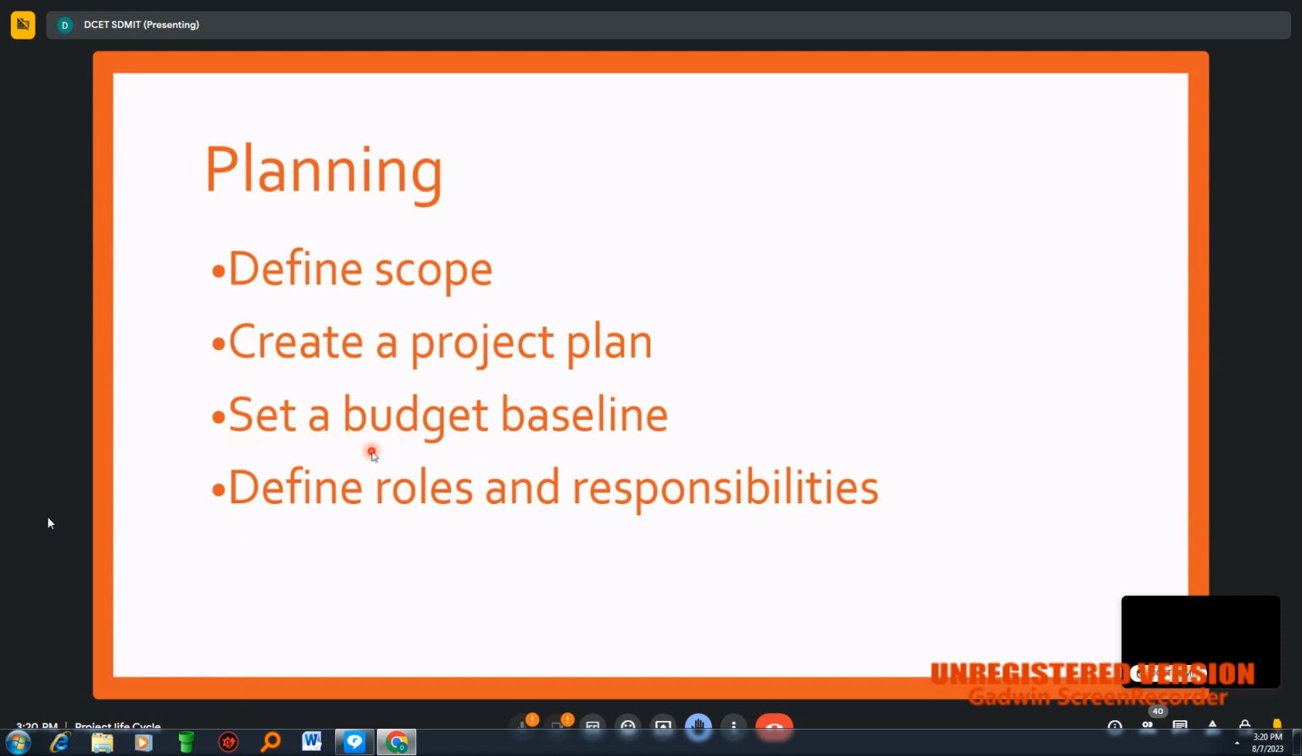That is also part of the planning stage, along with defining the roles and responsibilities. As I told you, who has to take care of what. This is assigning the roles to different persons: who has to be in charge of this work. That is defining the roles and responsibilities for the employees. This is also to be done in the planning stage. This is the second phase of the project life cycle.